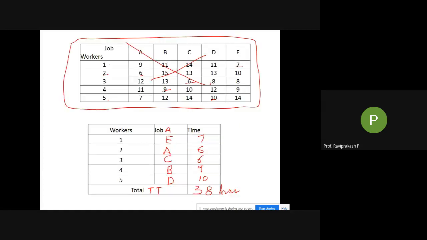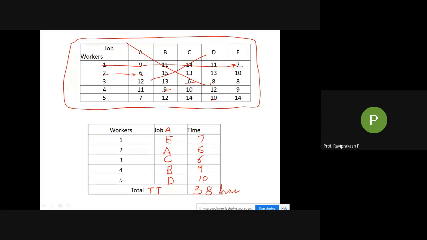So here these particular values have to be taken. I have put this particular column here, the original question here. Then we have put 1E, 2A, 3C, then 4B and 5D. With respect to this, whatever values are there. So 1E, here it is 1 and 1E is this, so I have to put 7. Next 2A, where is 2A? 2A is this, so this is 6. I have to put 6.